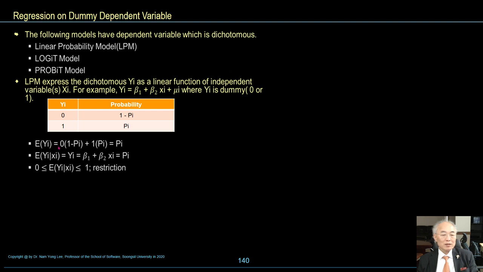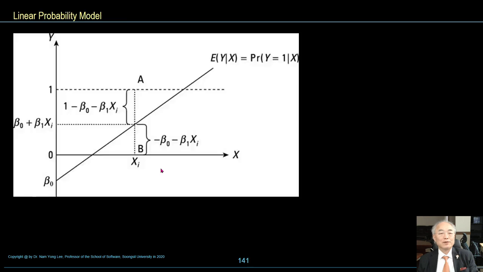The expectation of yi is 0 multiplied by 1 minus pi plus 1 times pi, which is pi. The expectation of yi given xi is beta 1 plus beta 2 xi, which is pi. So the expectation of yi given xi must lie between 0 and 1, which is a restriction. This figure shows the linear probability model: the expectation of y given x, the probability of y equal 1 given x.